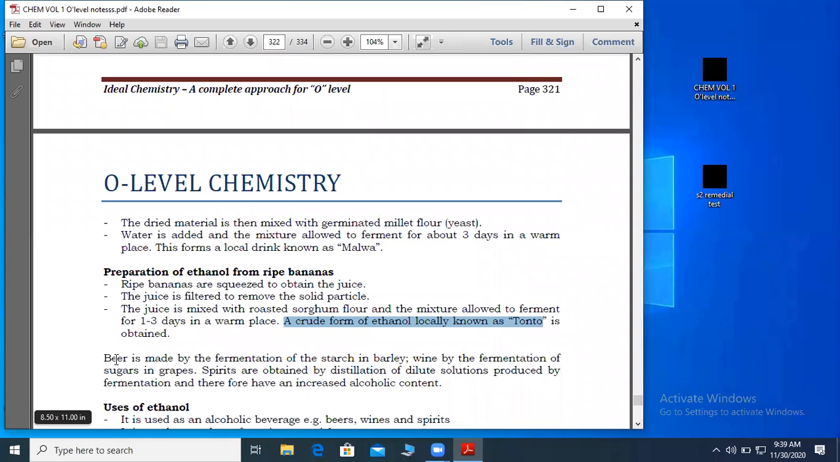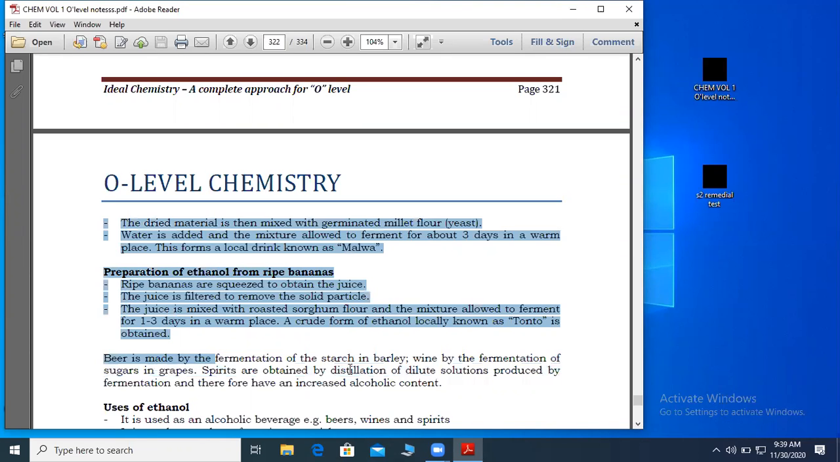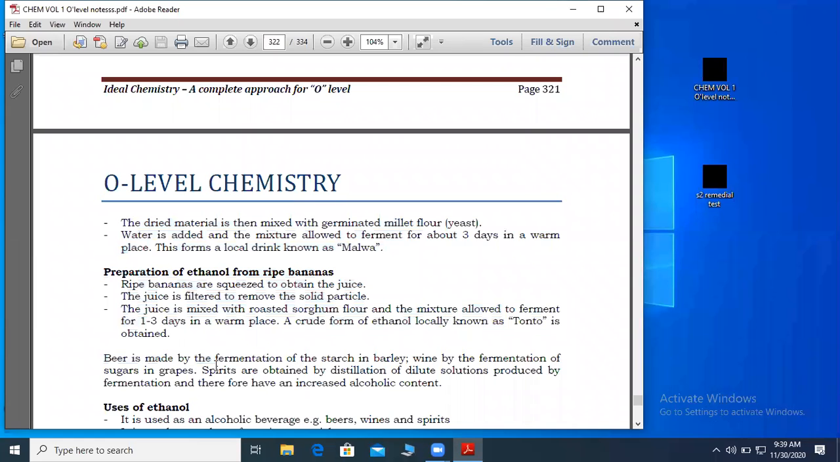And this is the statement. Beer is made by fermentation of starch. Wine is made by fermentation of sugars in grapes. Spirits are obtained by distillation of dilute solutions obtained from fermentation. So spirits, I mean the Uganda Warage. Think about this one. If your parent sips, he will remember this. So wine is obtained by fermentation of sugars in grapes.